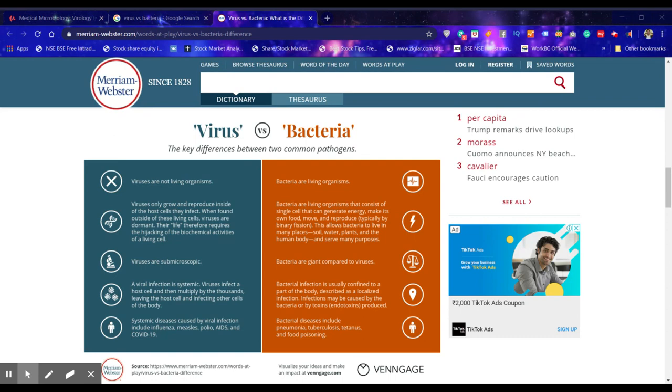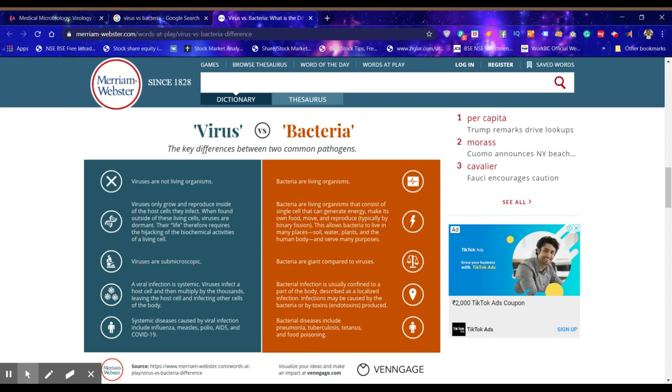Whereas bacteria are living organisms. They can live outside a host, in the air, in the soil, and reproduce. Viruses only grow and reproduce inside the host cell. When found outside of these living cells, viruses are dormant or inert. It's a very important key word. Outside the living cell, a virus is inert or dormant.